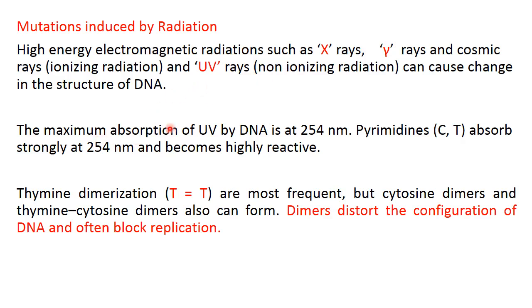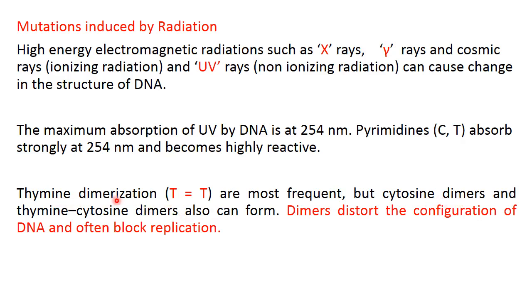With respect to ultraviolet radiation, DNA absorbs UV radiation at 254 nanometers, and the pyrimidines cytosine and thymine absorb strongly at 254 nanometers and become highly reactive. Due to this absorption of ultraviolet radiation, the thymine and cytosine may change into dimers.